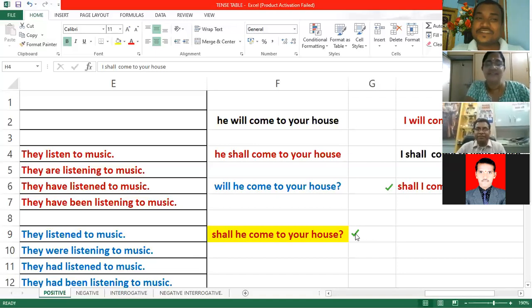Here we are requesting on behalf of a third person, our friend: "Shall he come to your house?" In that case, we can use that. "Will he come to your house?" in the sense we are questioning. But "shall he come to your house?" we are requesting on behalf of a third person. Got the difference?